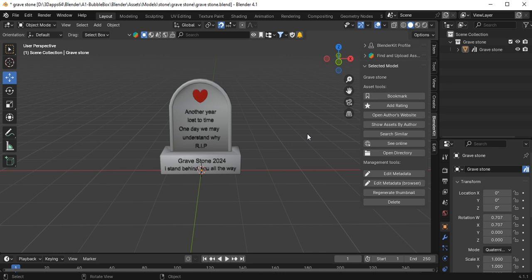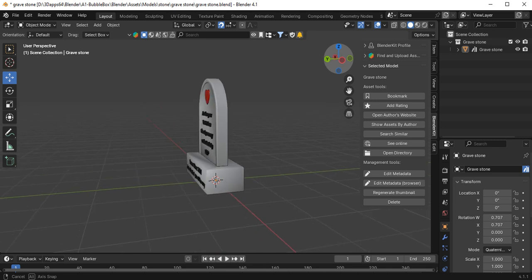Anyway, thumbs up, thumbs down, subscribe, don't subscribe. Blender, at least accept one model, just one, just so I can actually see that I am making some kind of progress. But obviously, by the look of it, I'm not making any progress.